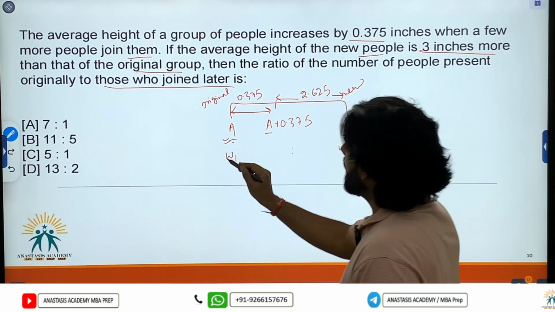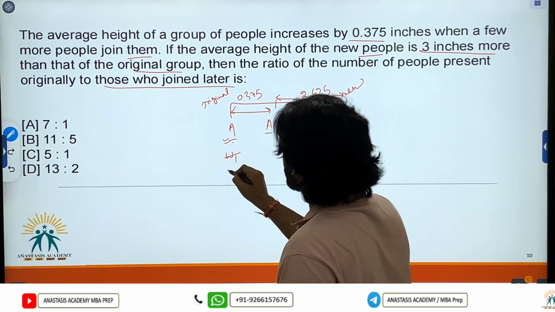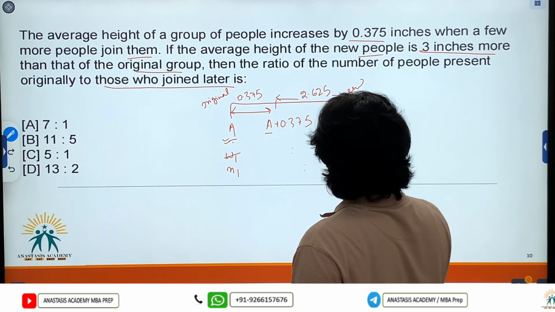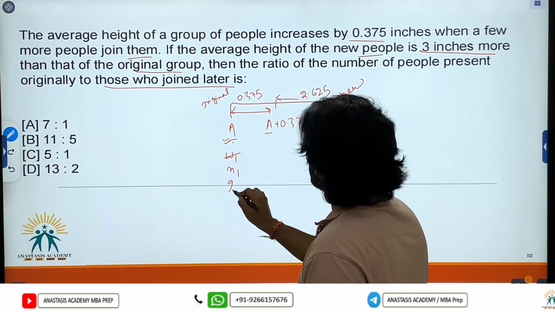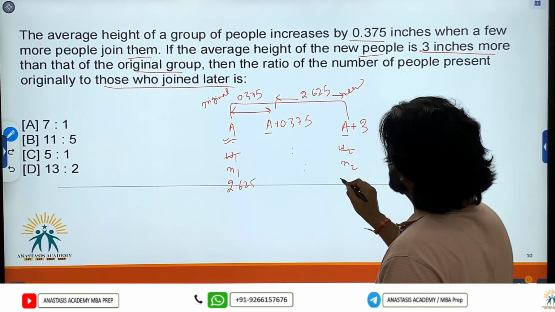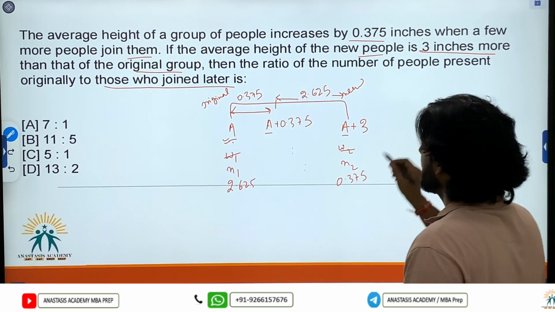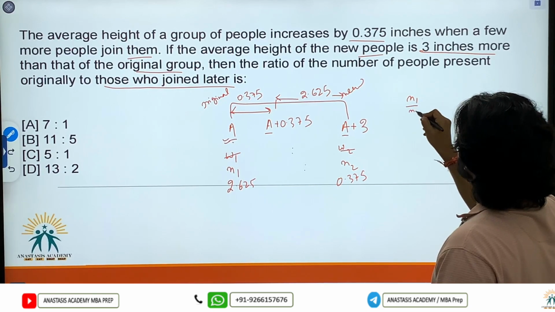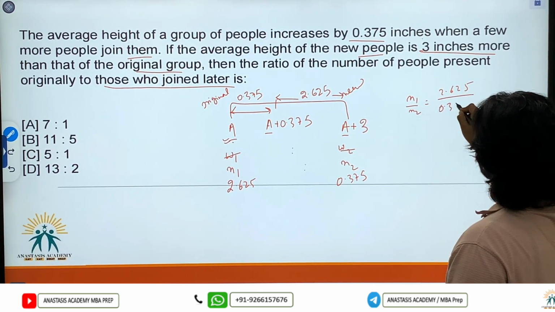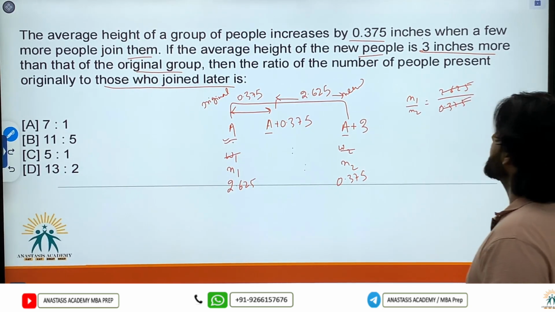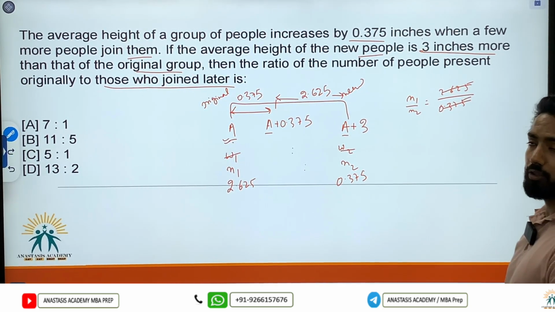So the ratio of the number of people in the original group to the number of people in the new group would be 2.625 upon 0.375. We can cancel out these two with 25.